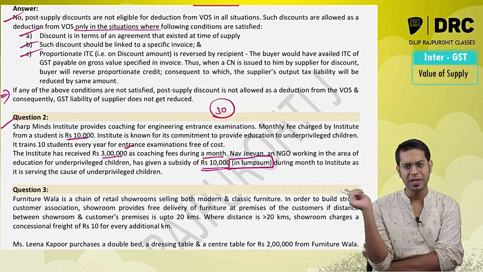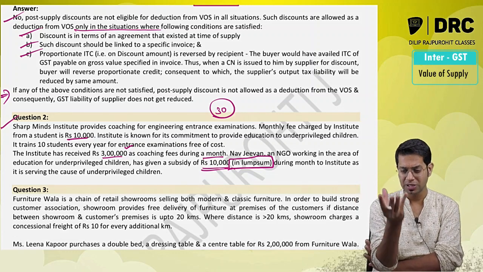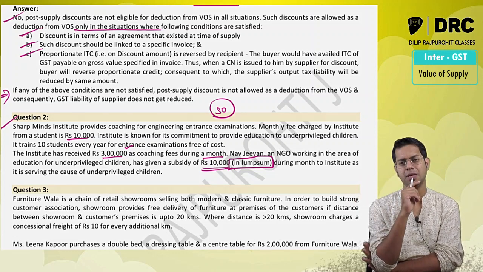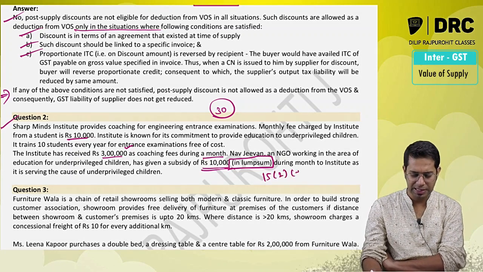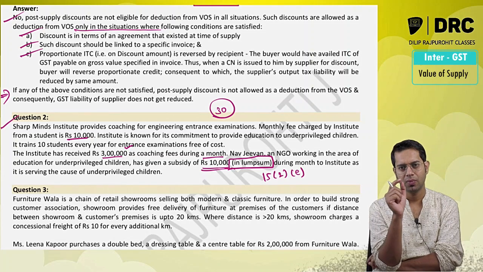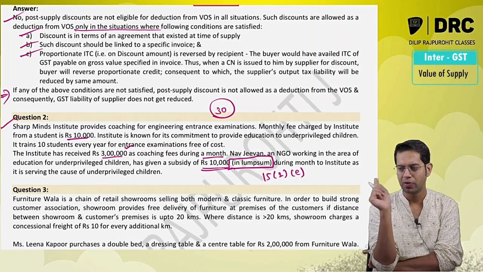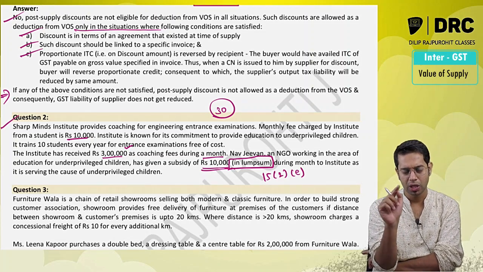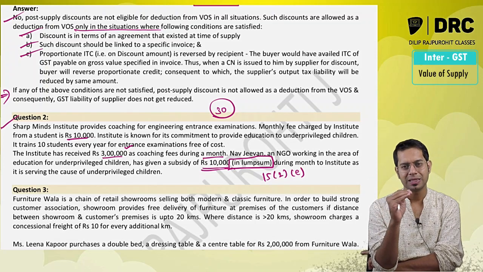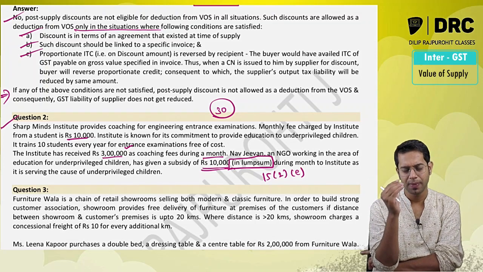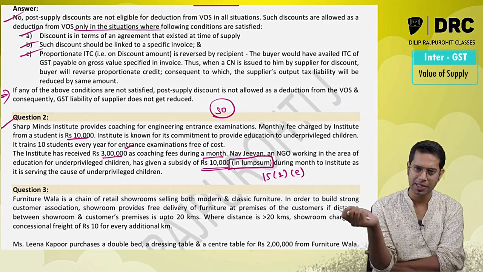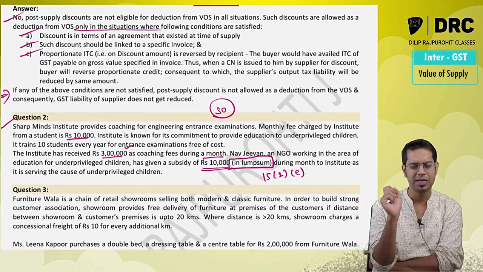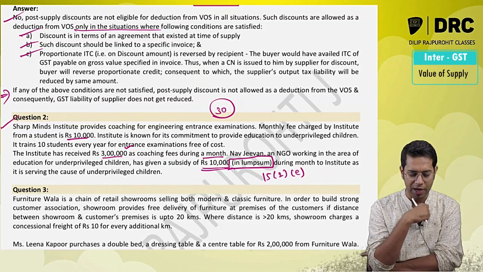However, they have received a subsidy of 10,000 rupees in lump sum. Will the subsidy be reduced from value of supply? Will the subsidy be included in value of supply? Section 15 subsection 2 clause E says, any subsidy directly linked to the price, excluding the subsidy given by central government and state government, shall be included in value of supply.